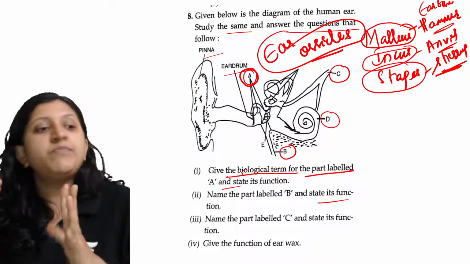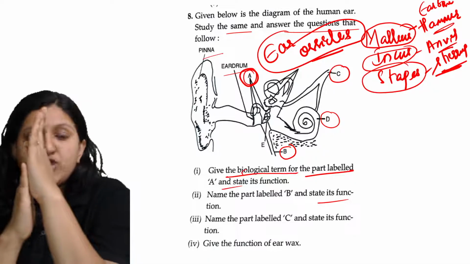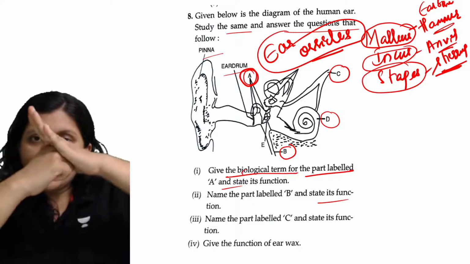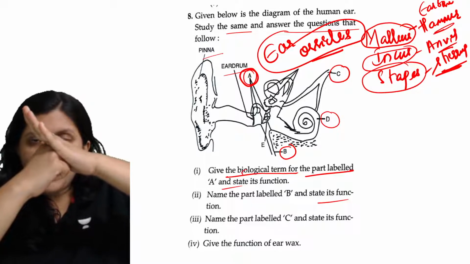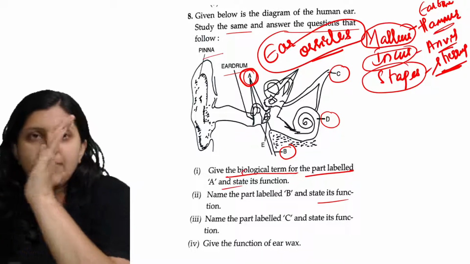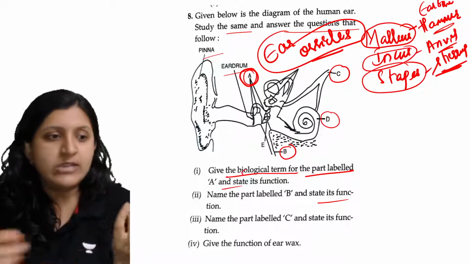For that, the pressure has to be maintained on this side and on that side. If the pressure is more on this side, the eardrum is going to bend like this. So equal pressure maintenance has to be done on both sides.